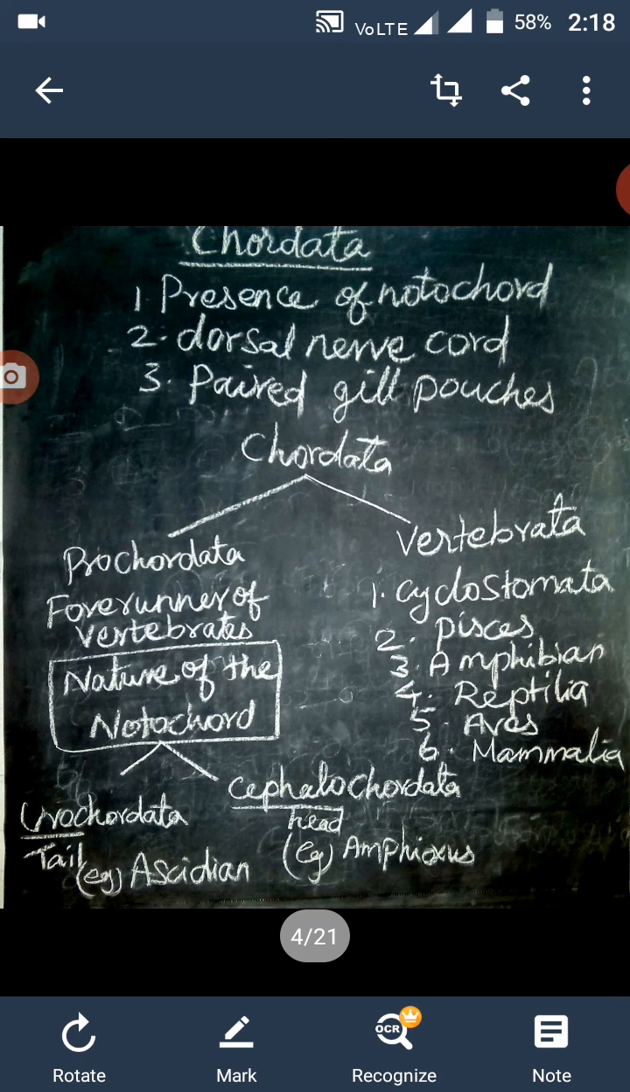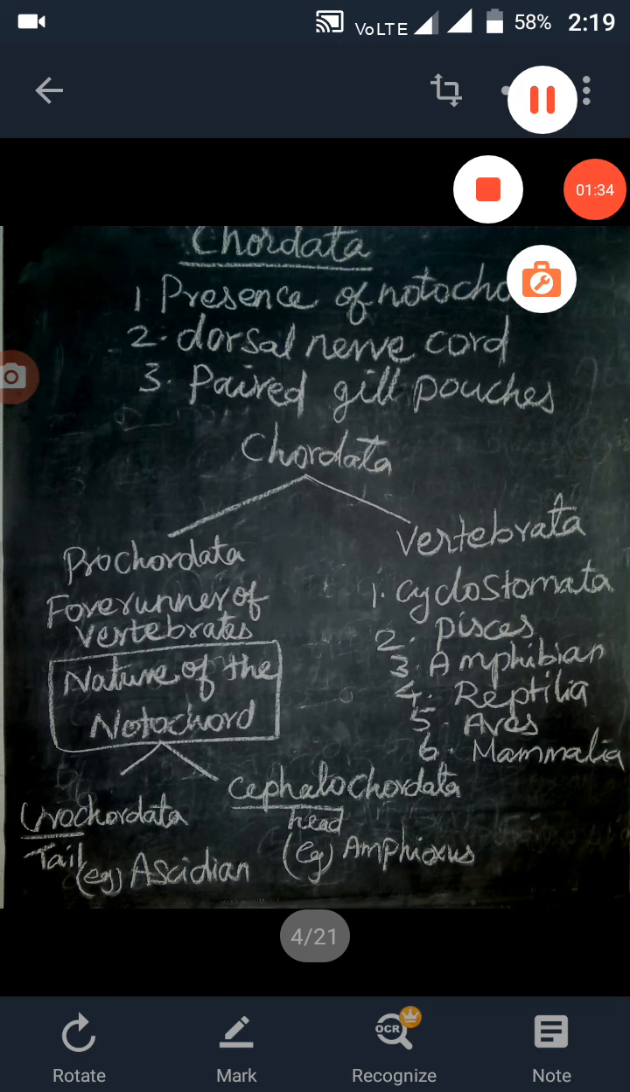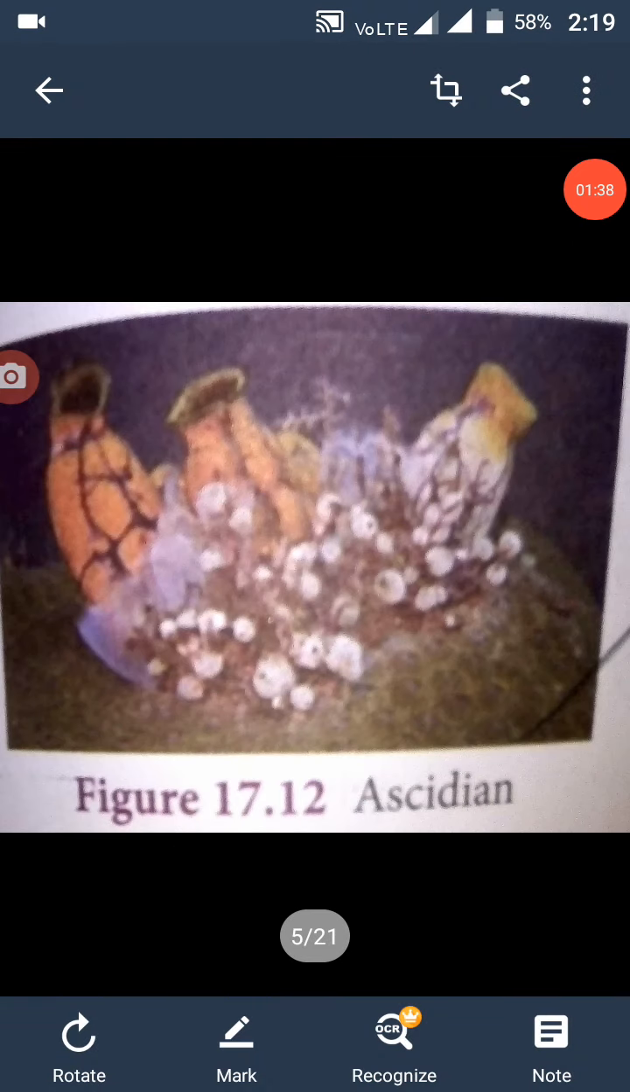All the chordates are triploblastic. You know that triploblastic organisms have three germ layers: ectoderm, mesoderm, and endoderm. And they are coelomate animals, with a true cavity present in the organism. Prochordates are considered the forerunners of vertebrates. Forerunner in Tamil terms, munnodigal. It's a primitive form of the vertebrates.